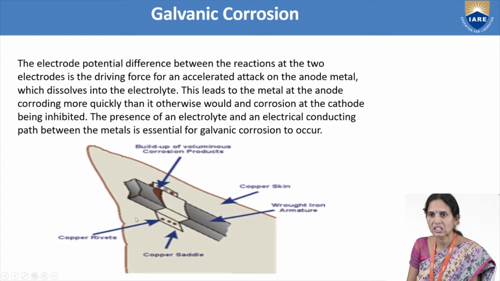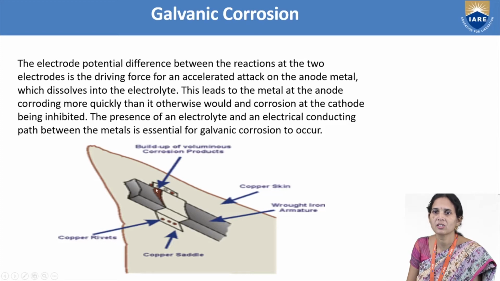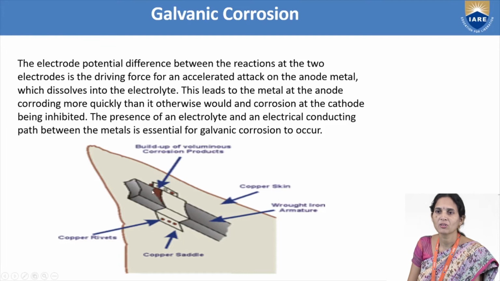So here you can see in this example copper metal, you can see copper rivets, and you can see here wrought iron. In this part, corrosion product is formed, where corrosion has taken place because of the two dissimilar metals. Wrought iron is there and copper is there.